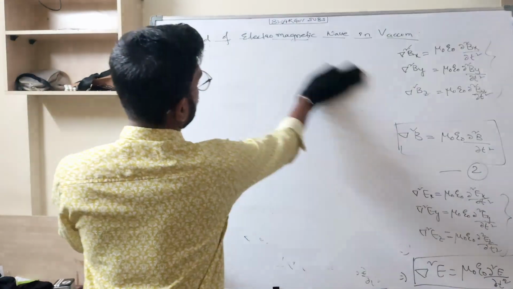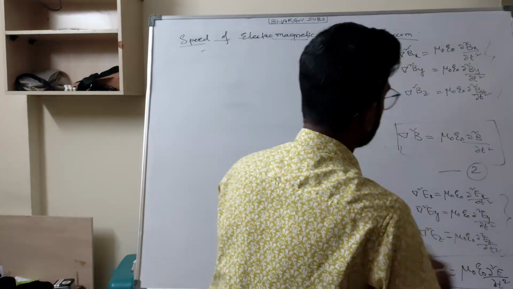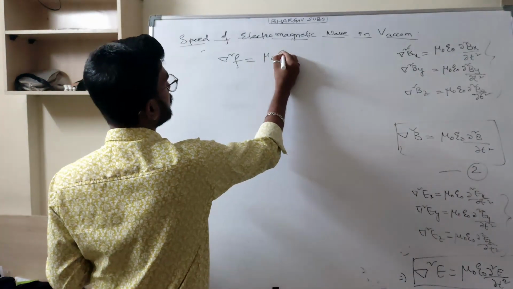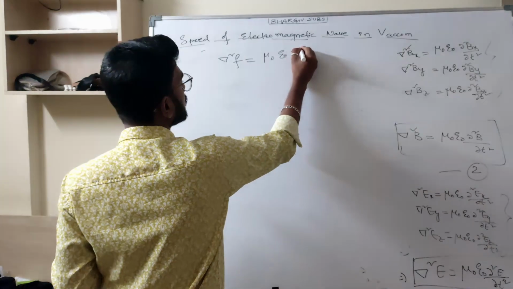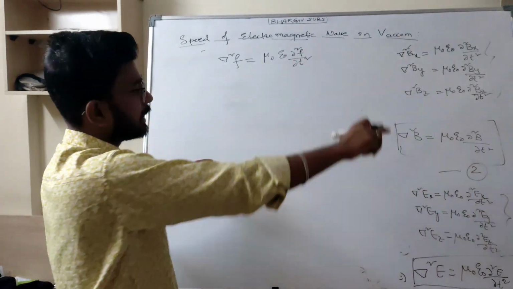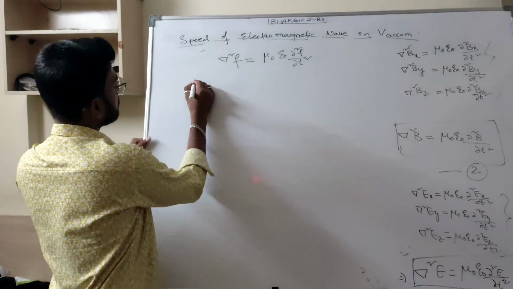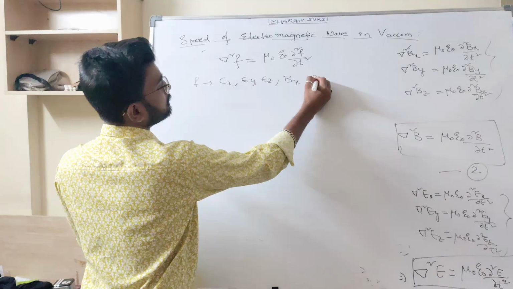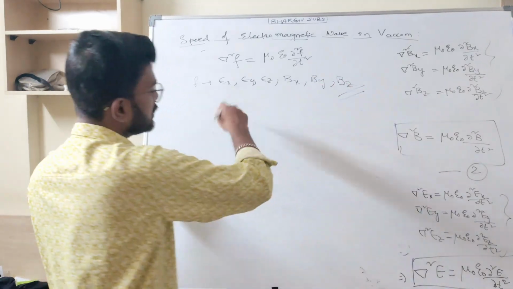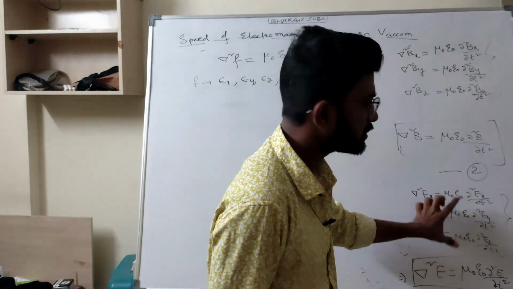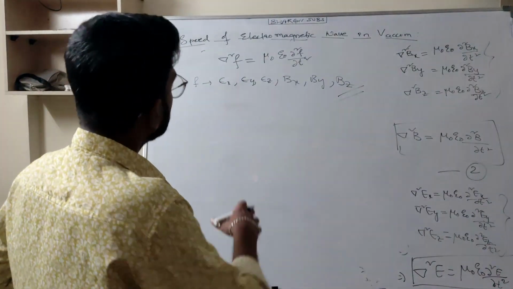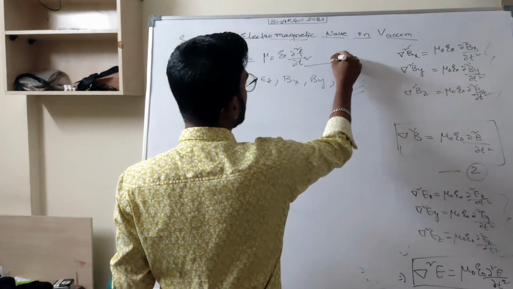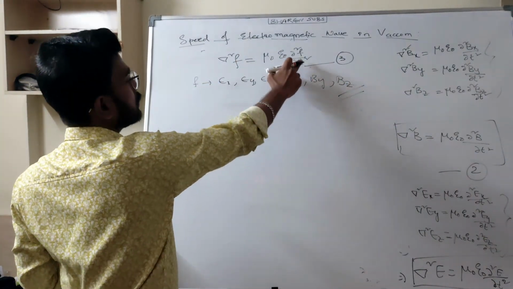Now commonly I can write dou square F is equal to mu naught epsilon naught dou square F by dou t square. And commonly I can substitute for F, where F is Ex, Ey, Ez, Bx, By, Bz, anything like these six equations, right? So this was the general equation. Now I can write commonly, so this was the third equation. Dou square F is equal to mu naught epsilon naught dou square F by dou t square.